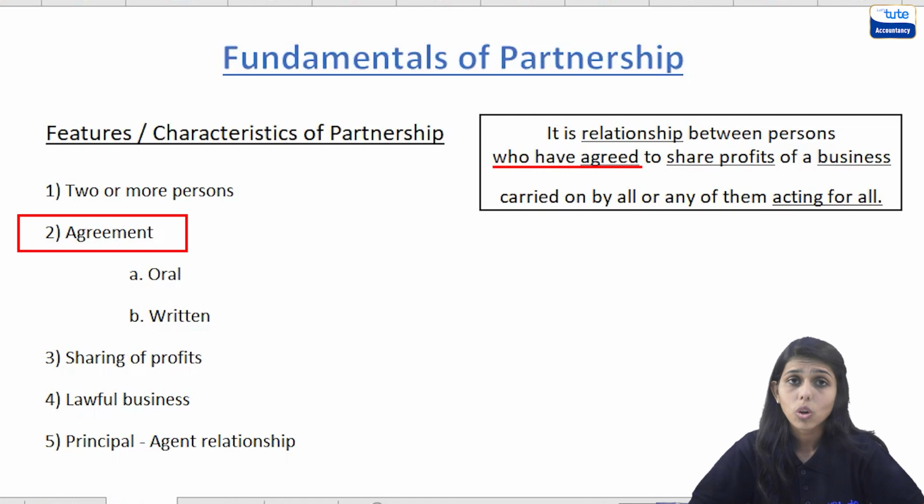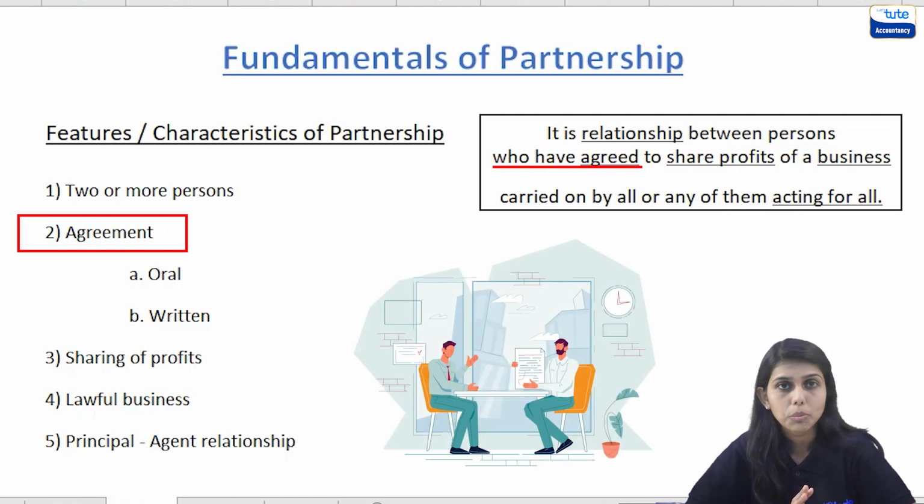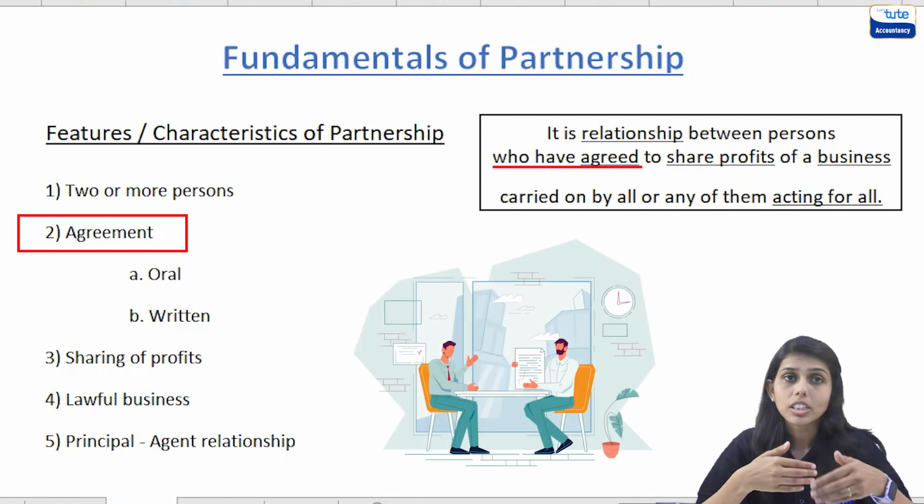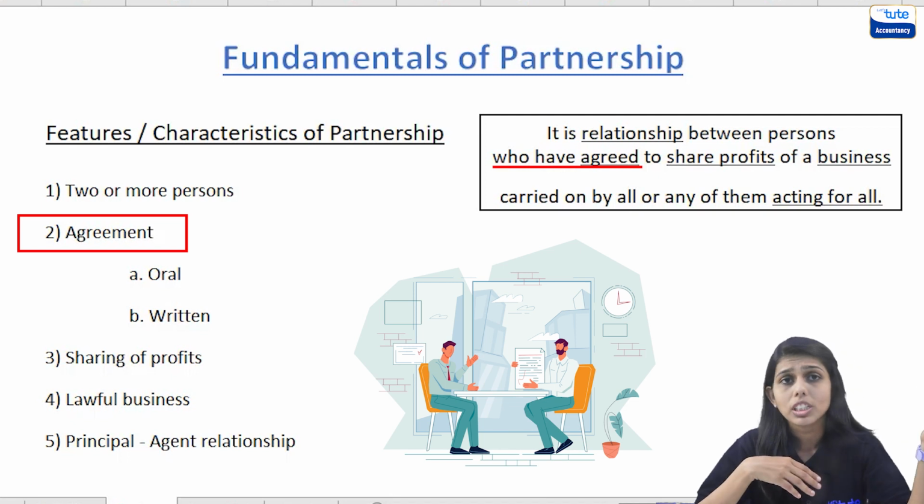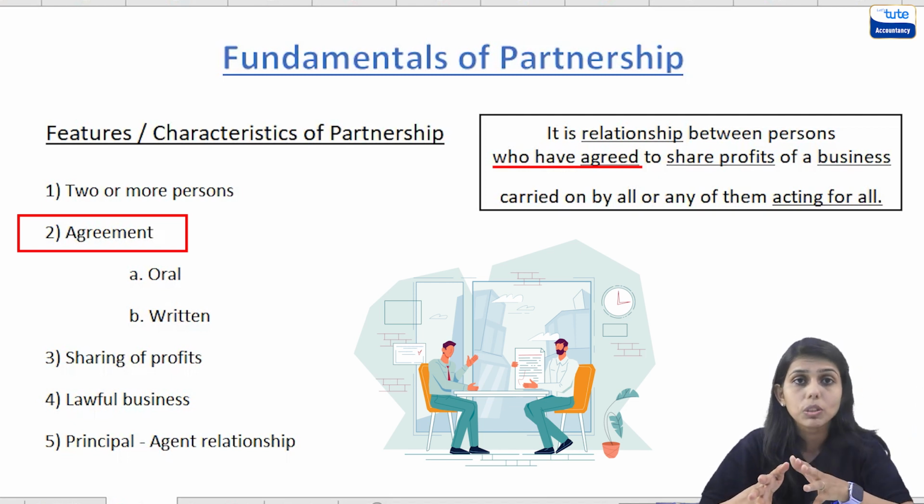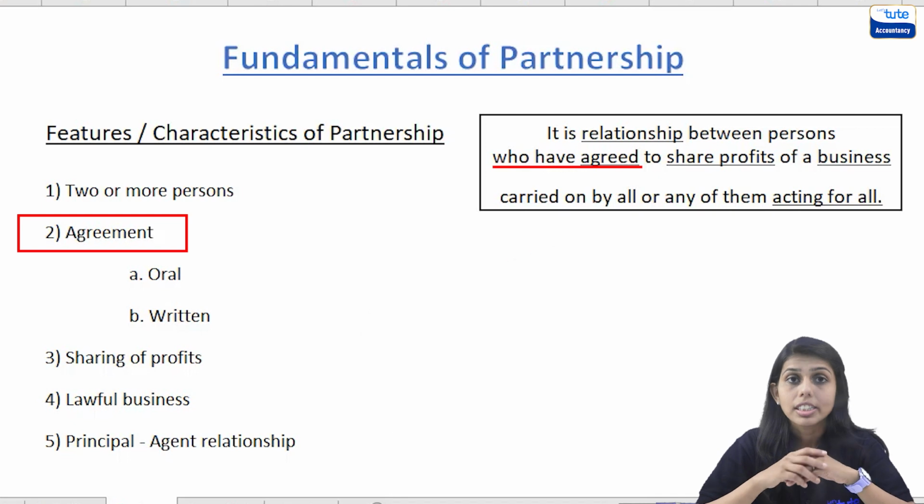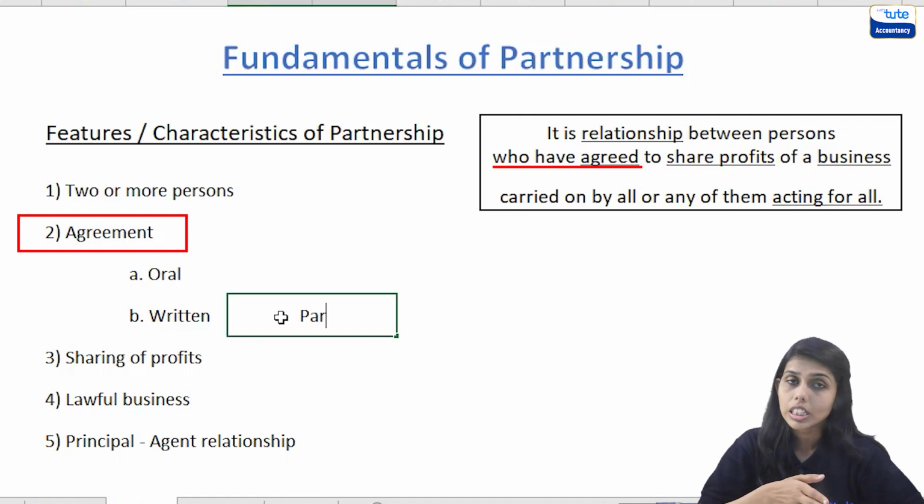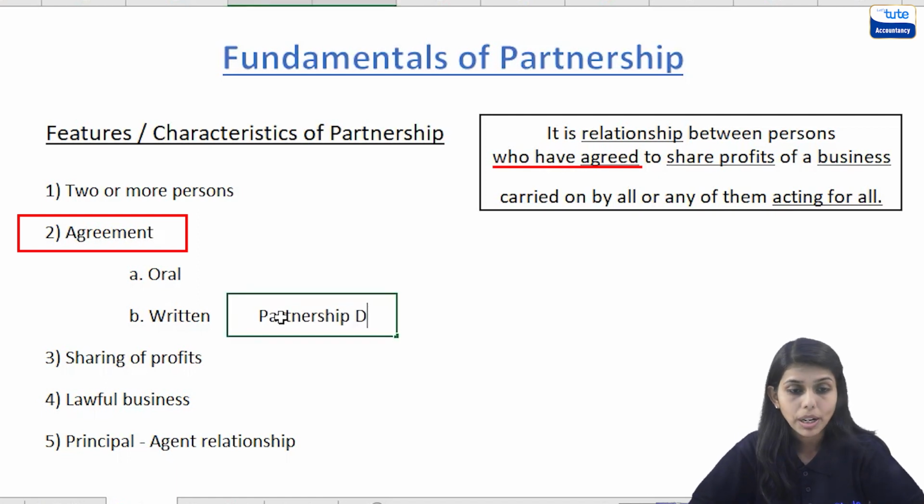Friends, it is always advisable to have a written agreement. Say suppose there are two friends who started with a partnership business, but at a future date there happened to be a dispute between them regarding the profit sharing ratio. Now if there is a written agreement, then they can refer to it and a decision can be taken. But what if there is no written agreement and terms were decided orally? Then there can be a problem. So it is always advisable to have a written agreement which is known as partnership deed.